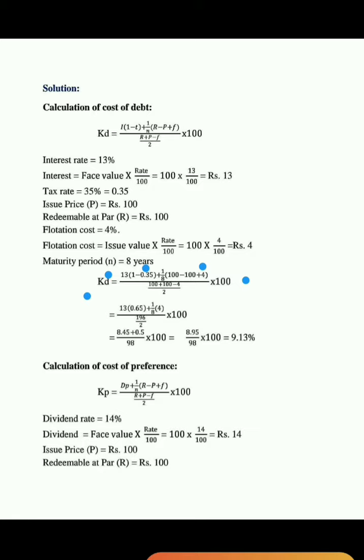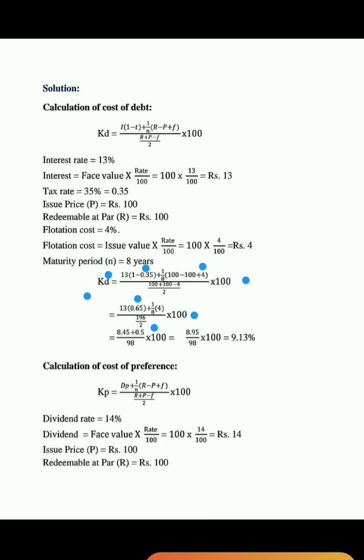That is 13 into (1 minus 0.35), which is 0.65, plus 1 by 8 into (100 minus 100, which is 0, plus 4), 4. So 1 by 8 into 4, divided by (100 plus 100, 200, minus 4, 196) by 2 into 100.